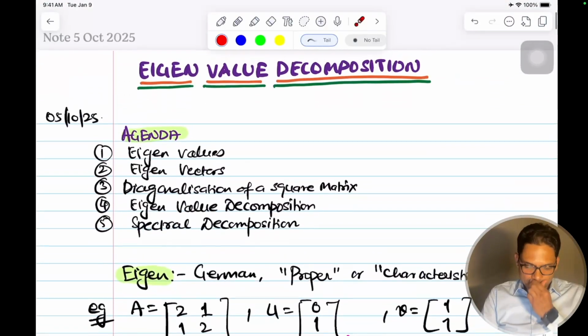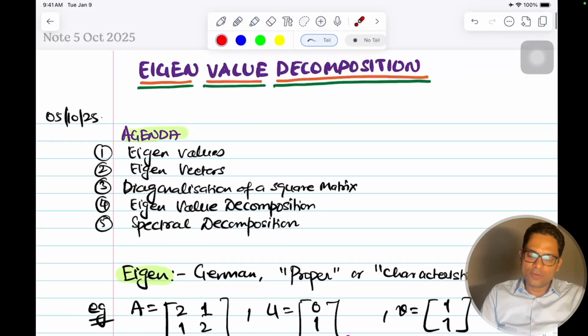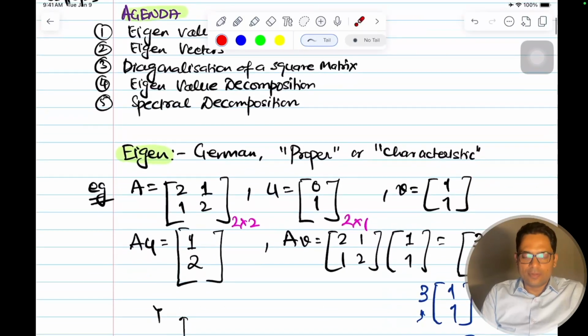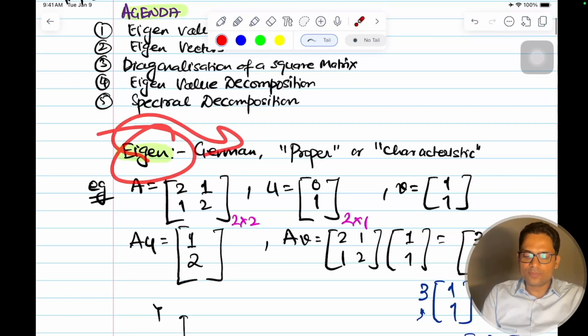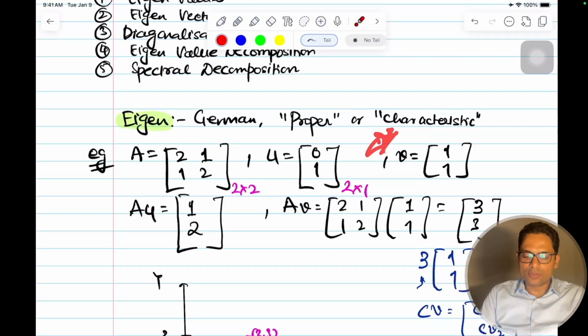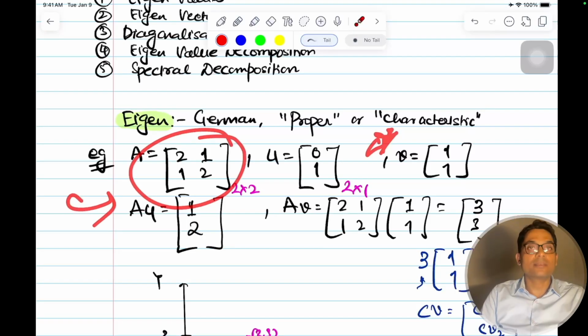So let's do a quick revision. What did we understand? This video was about eigenvalue decomposition. For that we had to understand eigenvalue first, and for that we understood eigen. Eigen is a German word which means proper or characteristic. In our context it is characteristic. It gives me some characteristics about a square matrix.